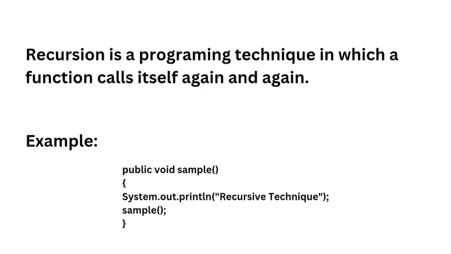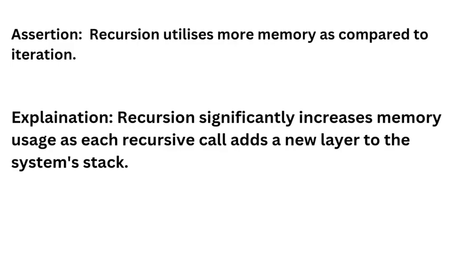So let's look at this example, public void sample. The name of the function is sample, and inside of the function you can see that sample is called again after System.out.println. So that same function is calling itself. This is called recursion. So once we have the basic idea of what recursion is, we can move to solving this question actually. In this question, there are 2 things which are given to us, assertion and reason.